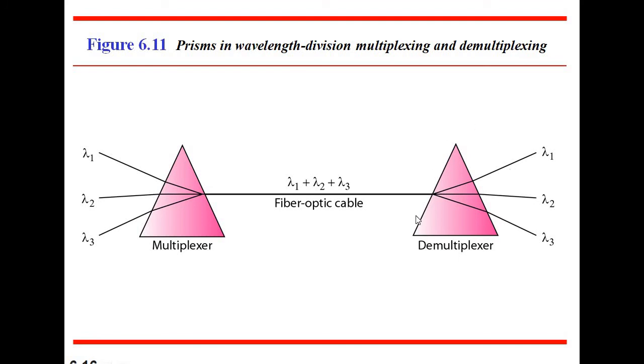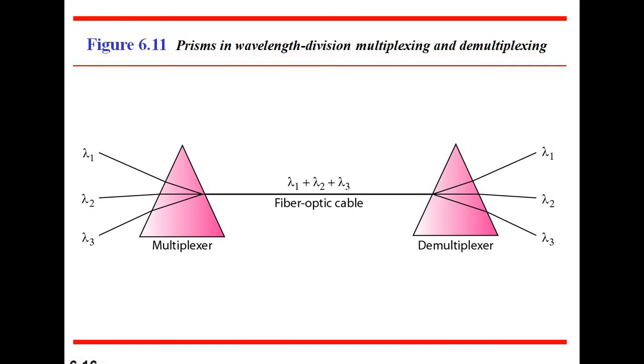And here the demultiplexer we are using is a prism, and these are lambda 1, lambda 2, lambda 3. These are the signals, light signals or light beams. They are combined together by the multiplexer and passed through the transmission medium. Here we are using fiber optic cable, and after the transmission reaches the demultiplexer, it will again divide it into different signals, lambda 1, lambda 2, lambda 3. This is the receiver end. Okay, so this is all about wavelength division multiplexing.